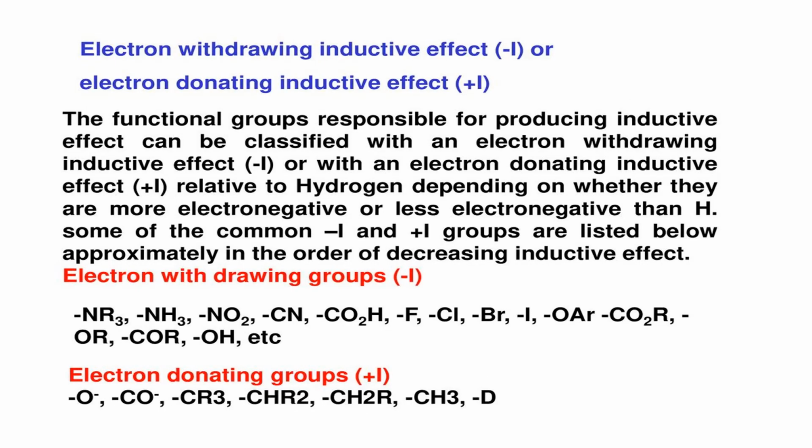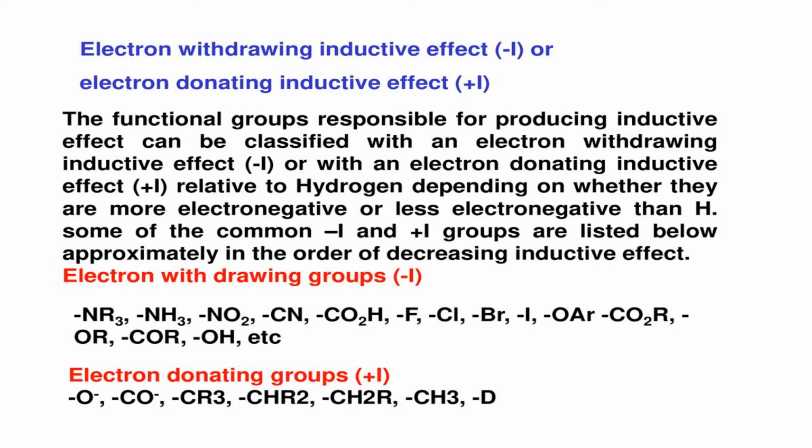We have already said that there are two types of inductive effect: electron withdrawing inductive effect or -I effect, and electron donating inductive effect or +I effect. The functional groups responsible for producing inductive effect can be classified as having an electron withdrawing or electron donating inductive effect relative to hydrogen, depending on whether they are more electronegative or less electronegative than hydrogen.